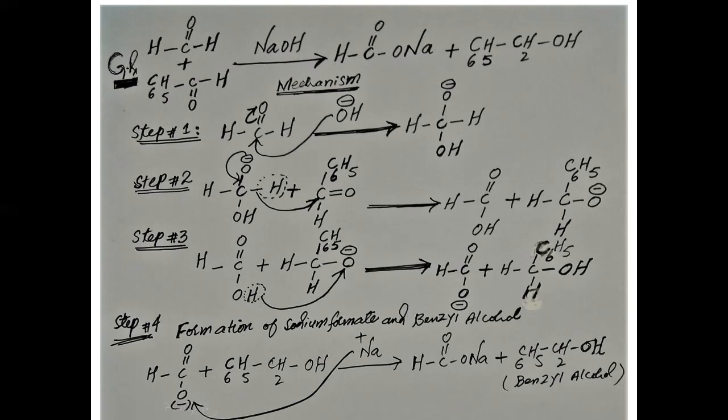And step 4, that is the last step, and here formation of sodium formate and benzyl alcohol is taking place. The sodium ion will attack this oxygen here. This is electron rich and this is electron deficient. So ultimately sodium formate is formed along with benzyl alcohol. This one is cross Cannizzaro reaction, because the reaction between two different molecules of aldehyde is called cross Cannizzaro reaction.